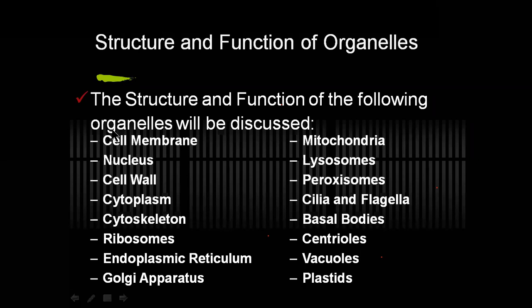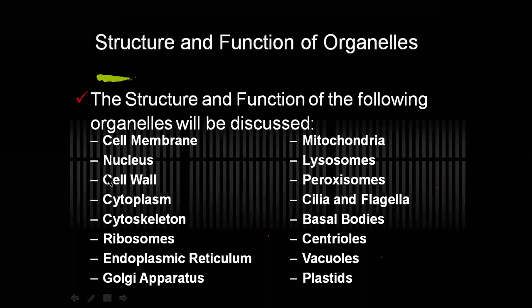It is the mosaic model. Then we are going to observe this membrane is protected by a cell wall in case of bacteria, in case of fungi, and in case of plants. But in case of animal cells, the cell wall is absent. As I am dealing with respect to botany, I consider the cell wall as one of the parameters while discussing the structure and functions of the organelles.